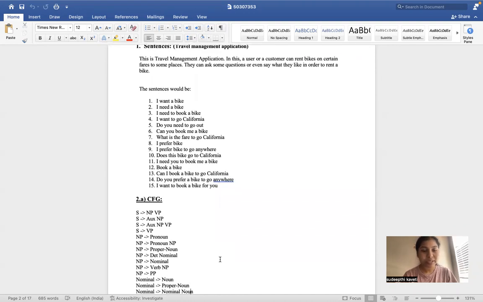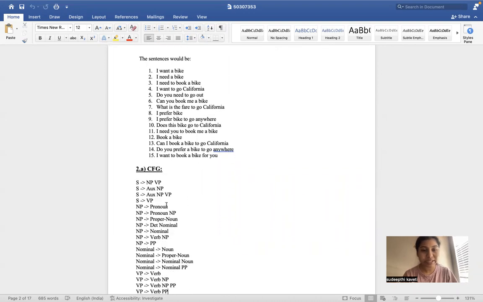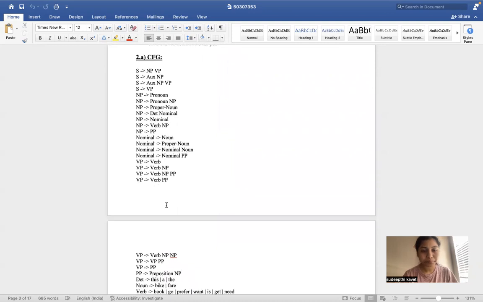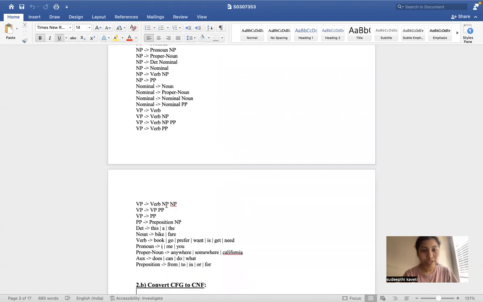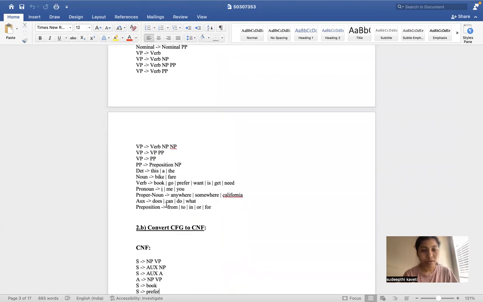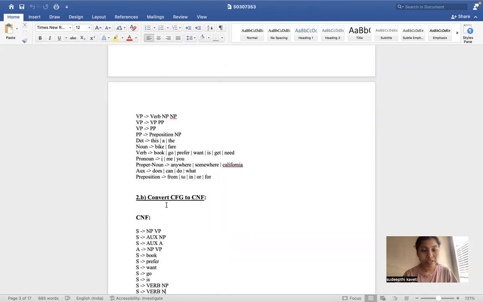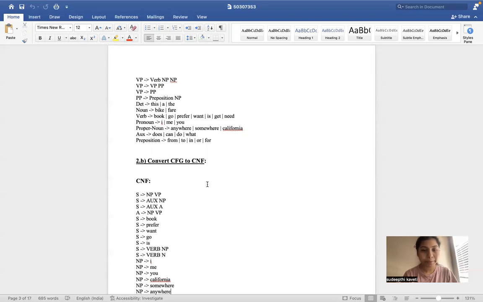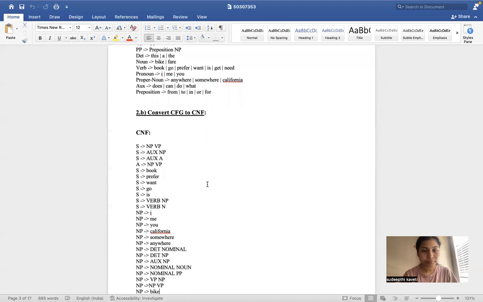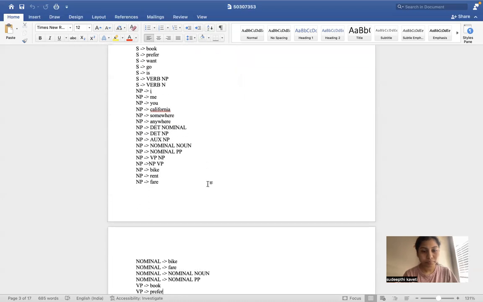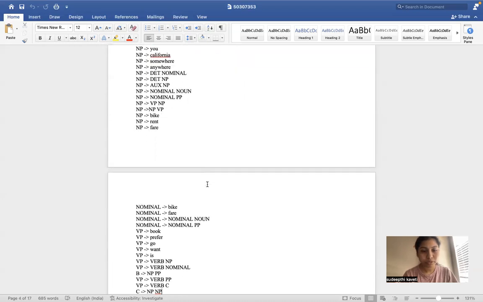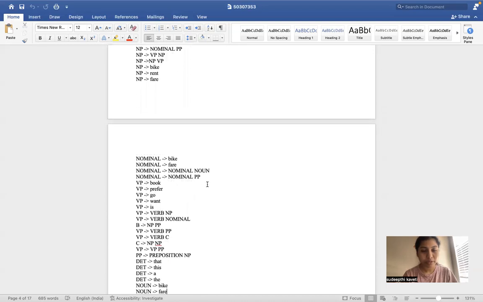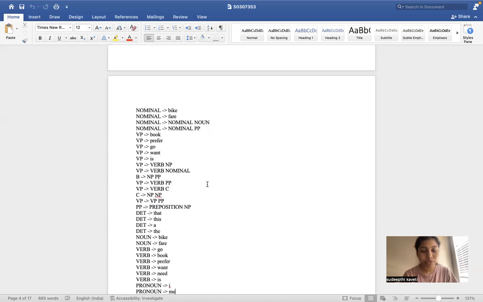The second step is that I have taken a context-free grammar, CFG, for these sentences. These are the documentation I have developed. And in the third step, I have taken this CFG and converted it into CNF. This is how I have done the conversion from CFG to CNF.